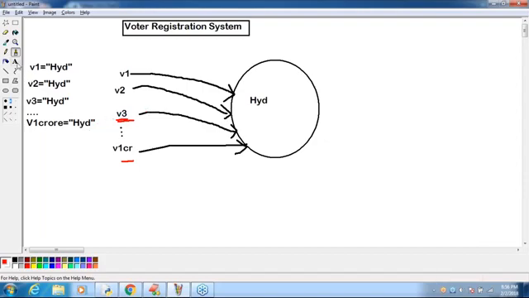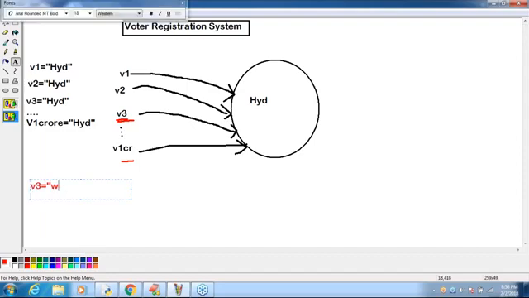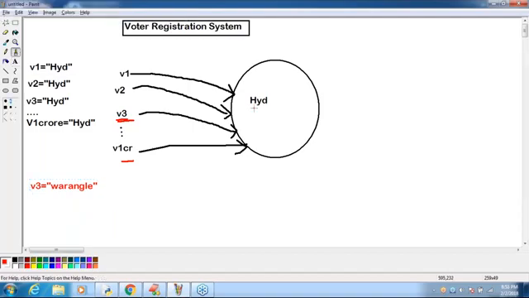Suddenly, what is he doing? V3 city name is Warangal. If I take Warangal, do you know, this Hyderabad is going to be replaced with Warangal. Assume that. If it is replaced with Warangal, all the remaining references are going to be affected or not.